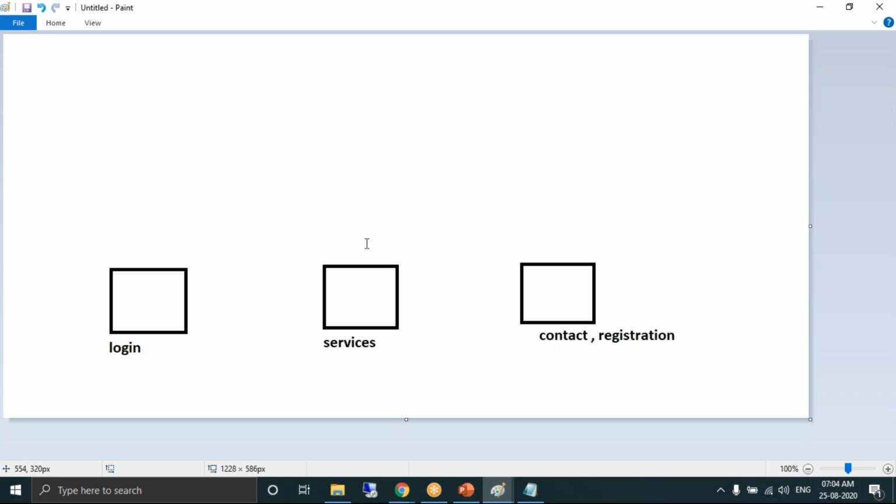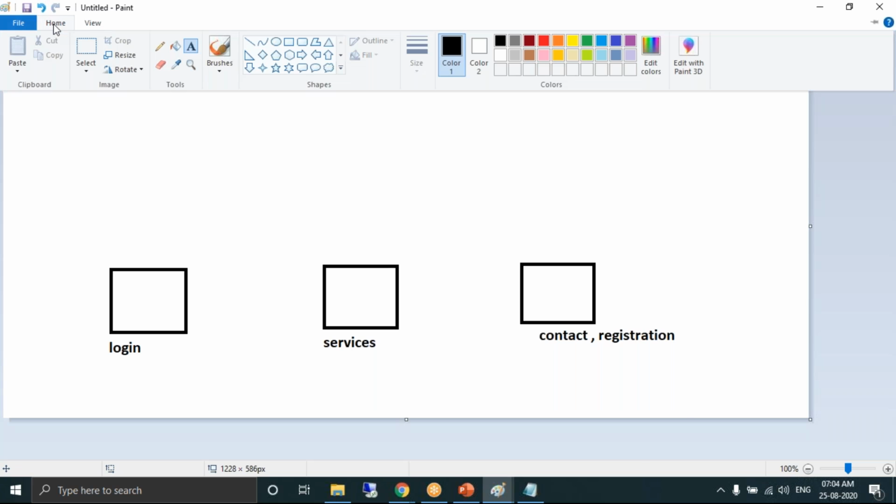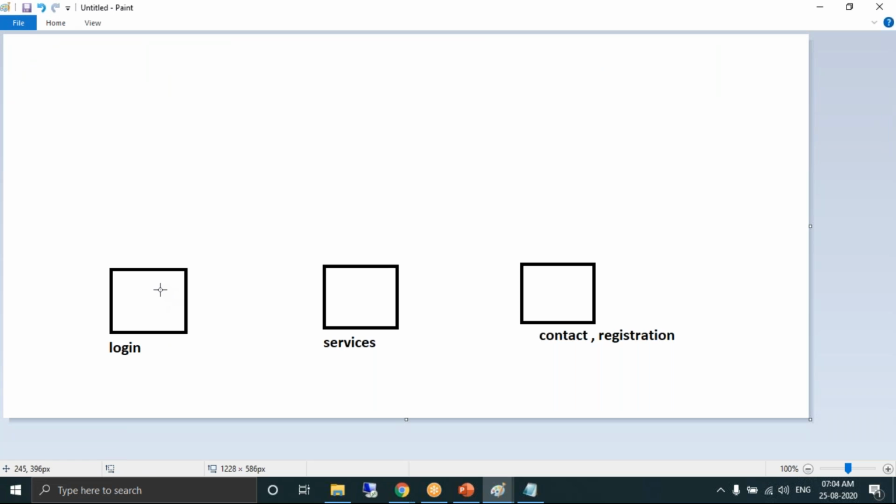So let's say you are a developer, this is your laptop. You open a folder and in your desktop you save some files. You have created some 10 files related to the login page, and you move those 10 files into the staging area and then into the local repository. Where is the local repository? It's in your laptop only.